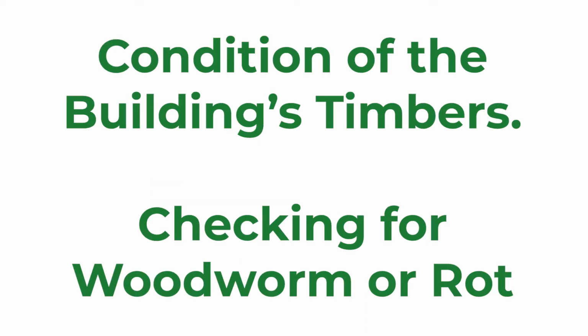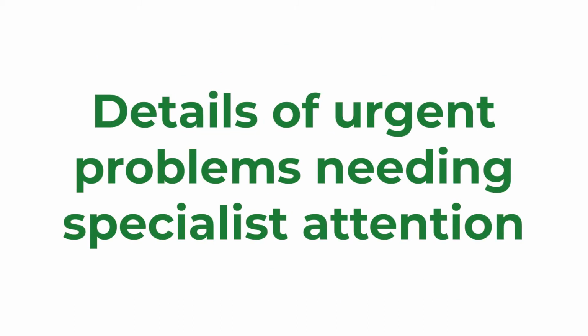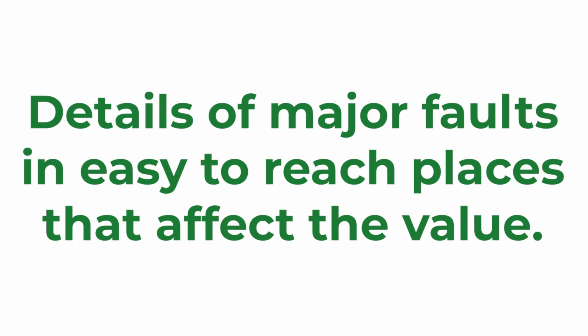Condition of the building's timbers and checking for woodworm or rot. Damp test results are taken from the walls. Details of any urgent problems which should receive specialist attention before signing a contract. Details of any major faults in easy to get to parts of the property that may affect its value. If you have a property that is in need of renovation or that you intend to alter, then you can consider a building survey instead of a home buyer report.